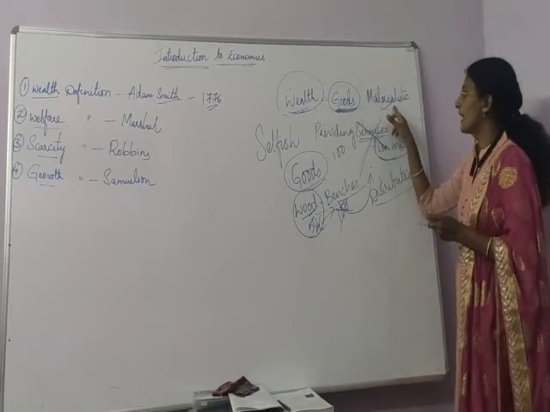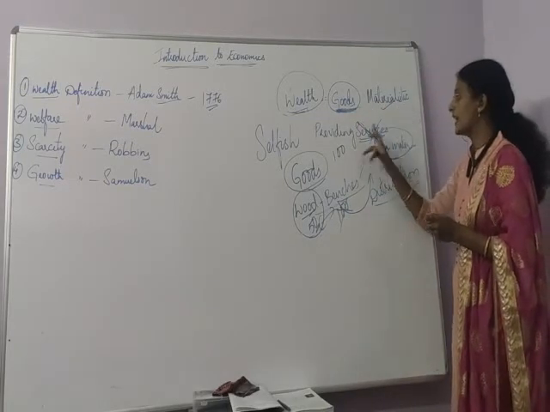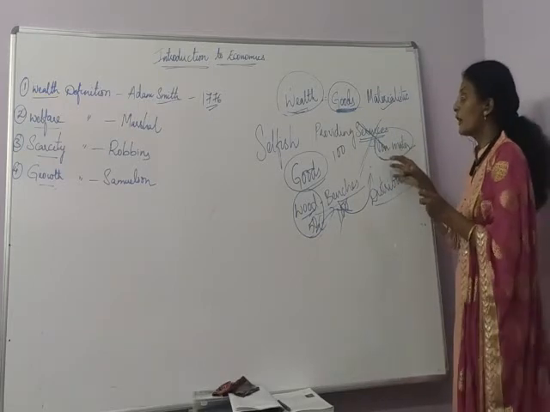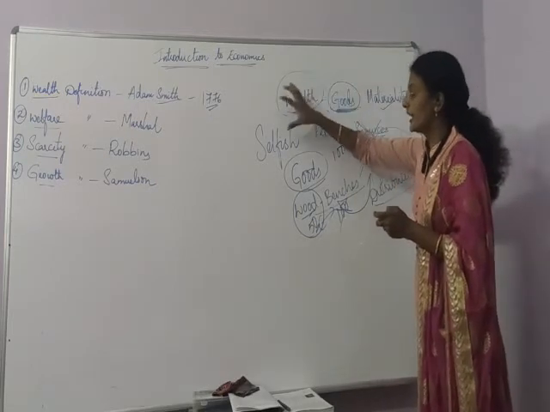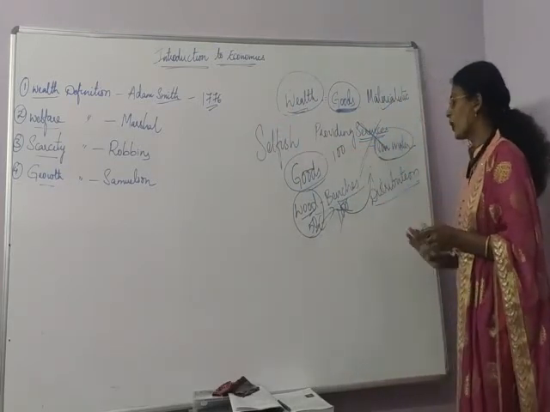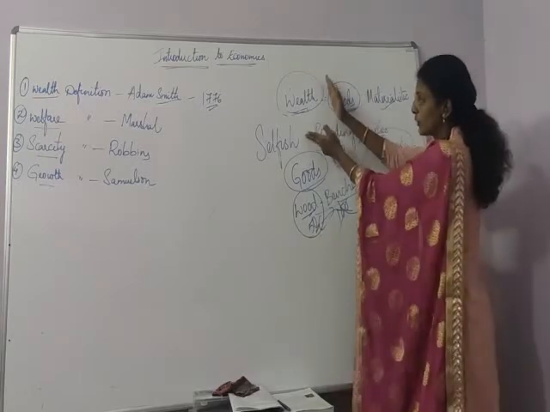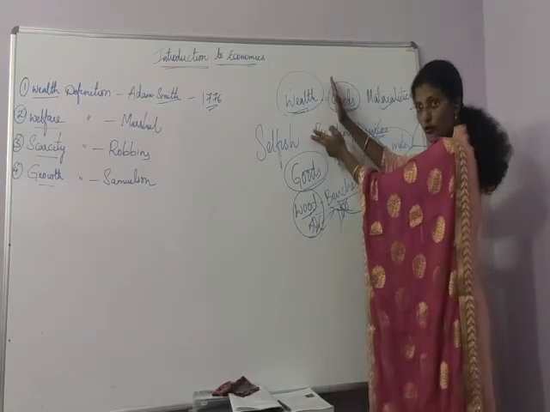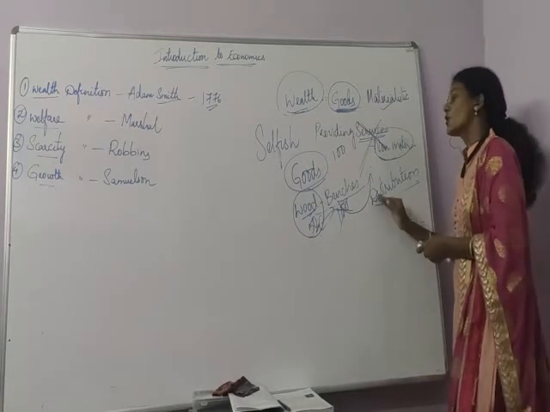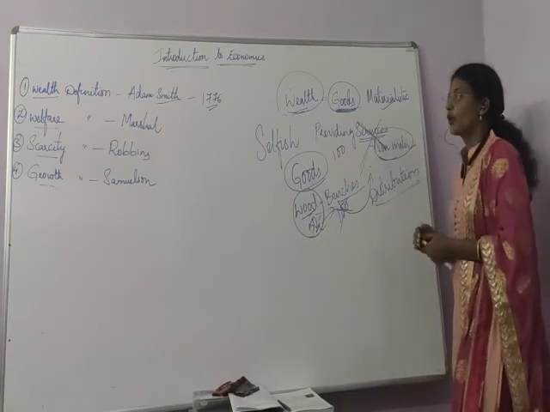Goods are termed materialistic items, and he didn't concentrate on non-materialistic items. If we concentrate on wealth only, then man will become selfish. He talked only about production of wealth, but he didn't talk about distribution of wealth. So this is termed a drawback.